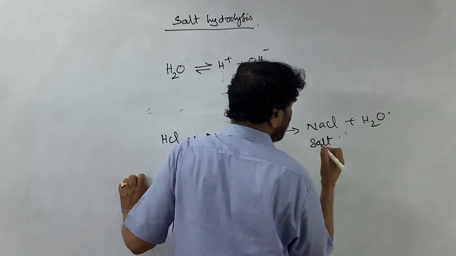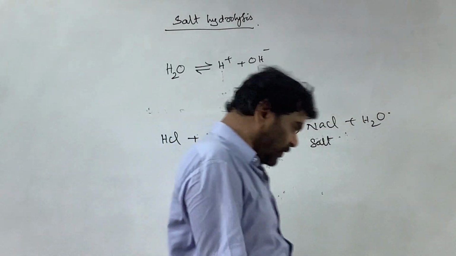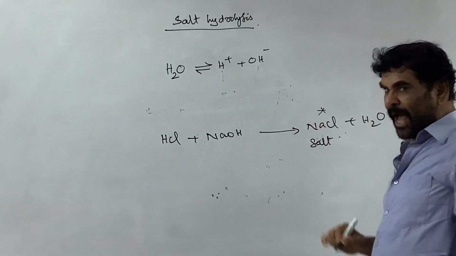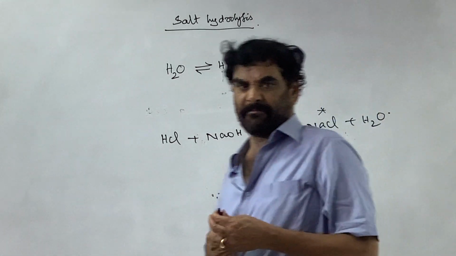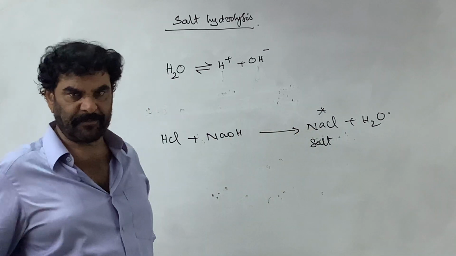This overall reaction is called the neutralization reaction, and the salt is the product of the neutralization.